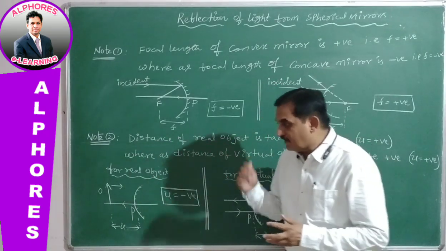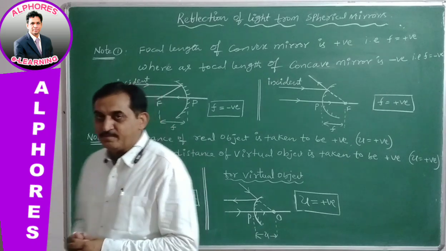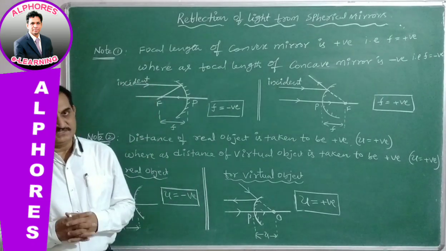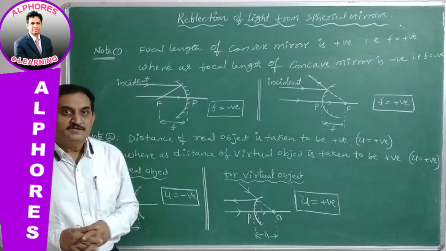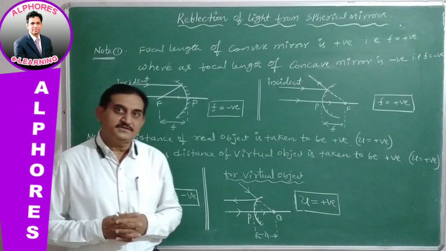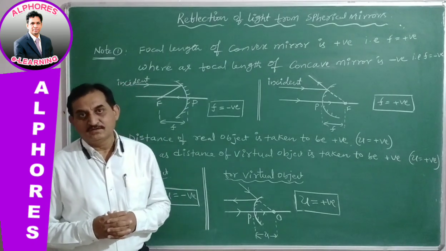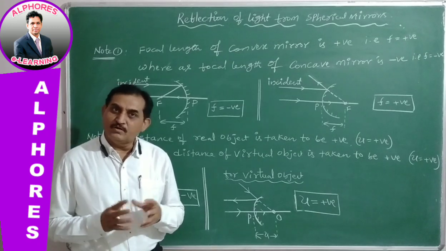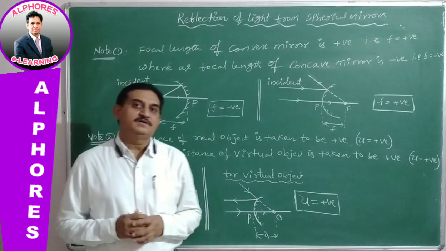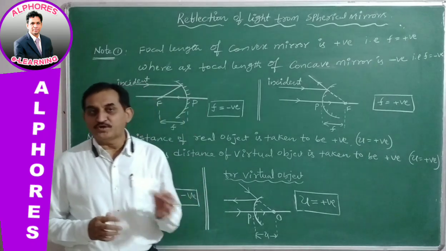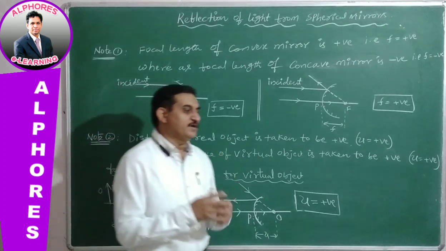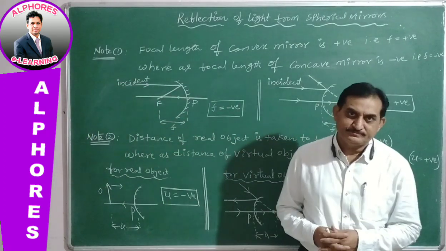Whereas in convex mirror, the image formed is always virtual for a real object. So keep in your mind, we are talking about the real object. For a real object, the concave mirror gives real images in all the cases except one, that whenever the object is in between the focus point and the pole of the concave mirror, the image formed will be virtual.